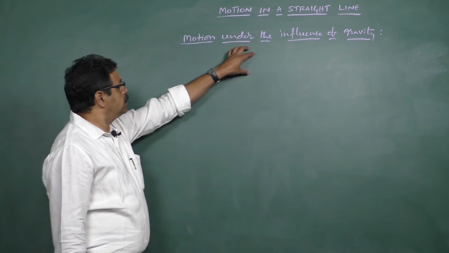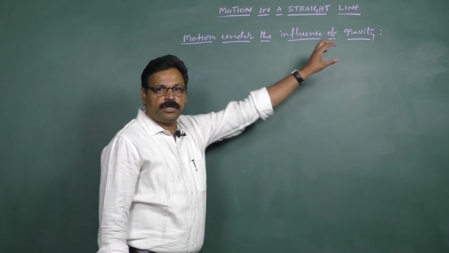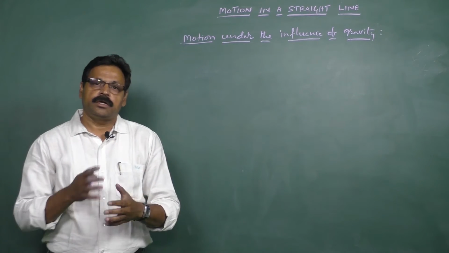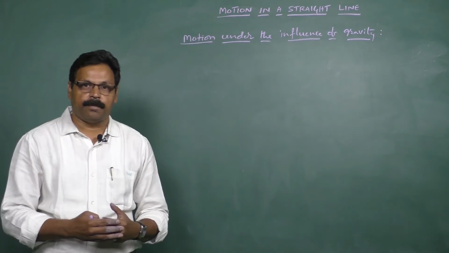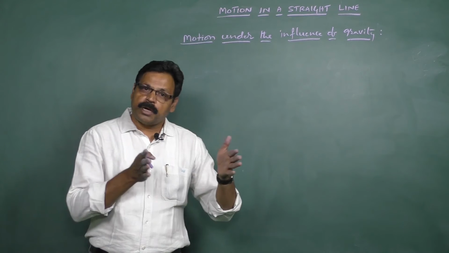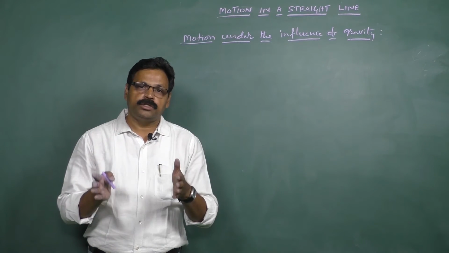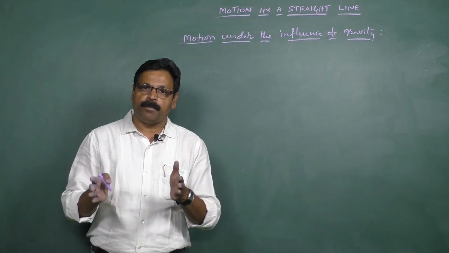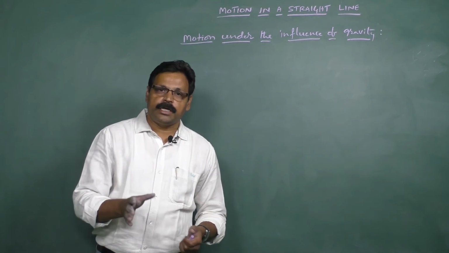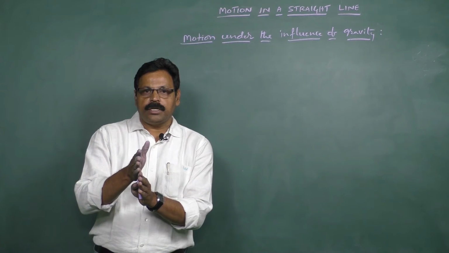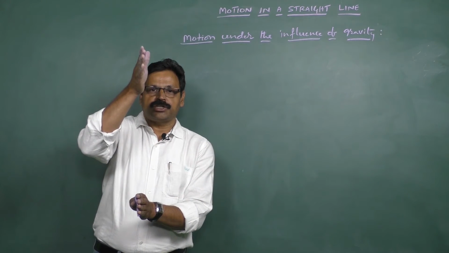We are going to look at the motion under the influence of gravity. That means under the gravitational influence when a body is thrown vertically up. Here you must be clear that a body thrown up is different from a body thrown vertically up. Whenever it is thrown vertically up, it goes exactly in a straight line path along the y direction.